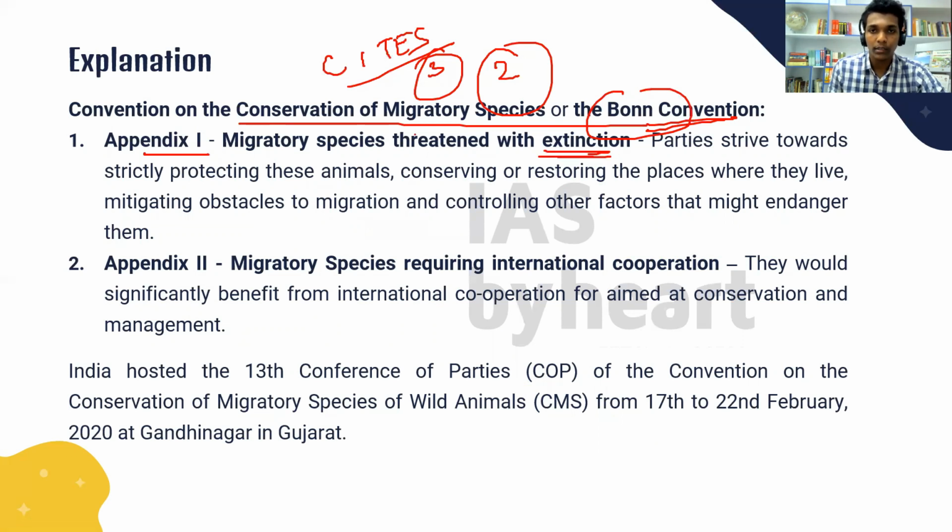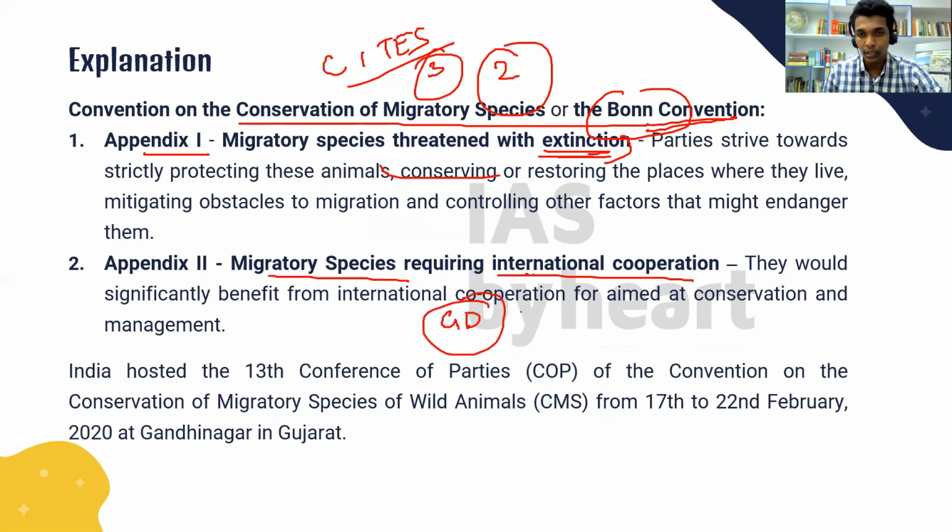Only the species which are threatened with extinction, according to CMS survey, will be added here. And Appendix 2 talks about migratory species requiring international cooperation. So Gangetic dolphin is mentioned in Appendix 2. So it requires international cooperation for its conservation.